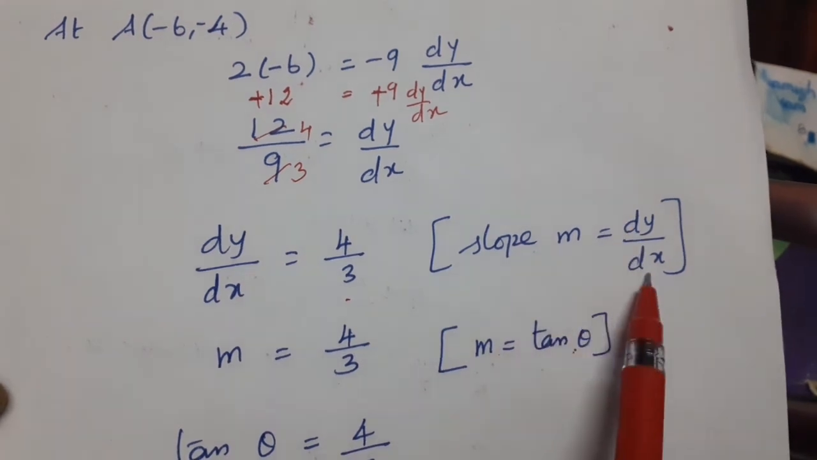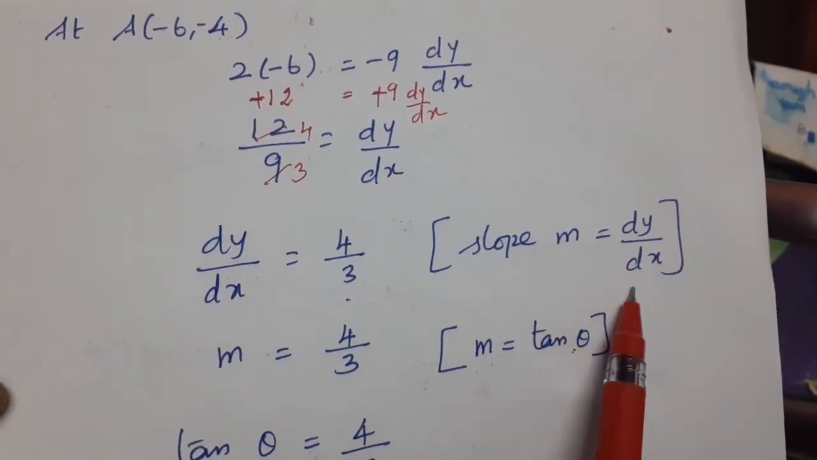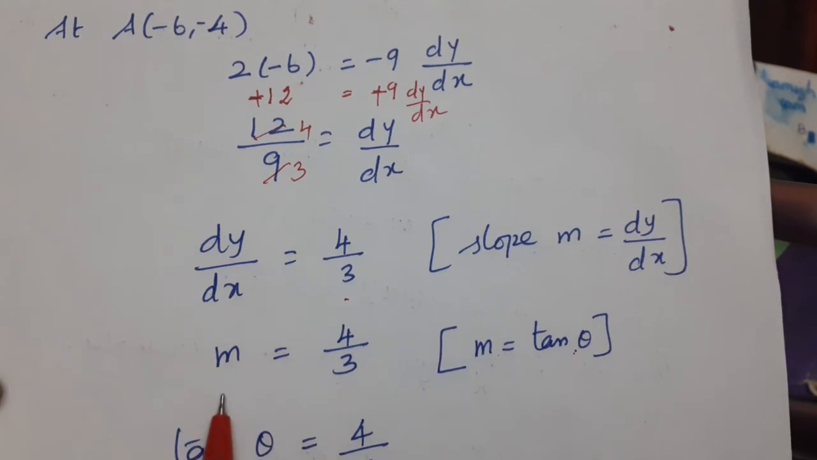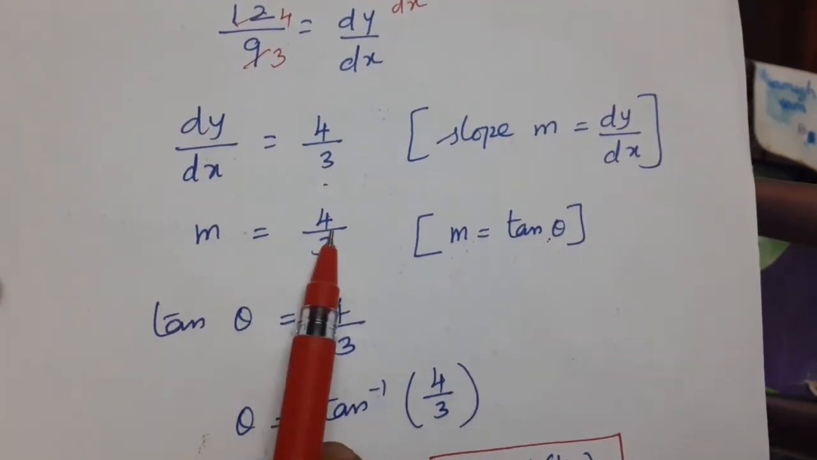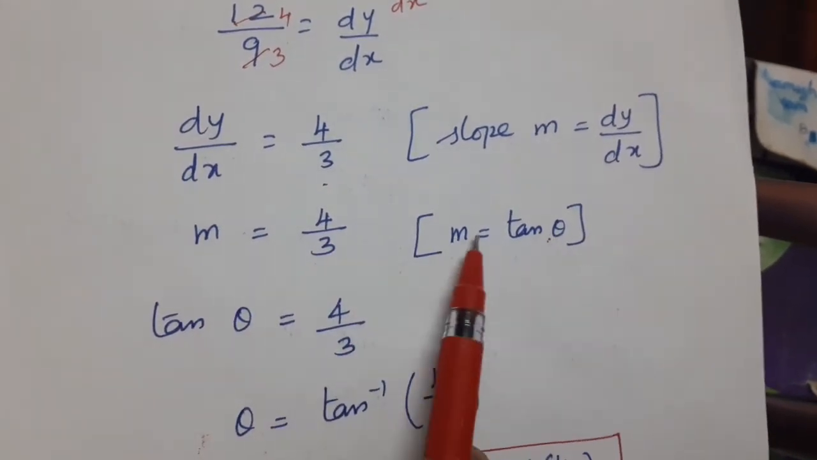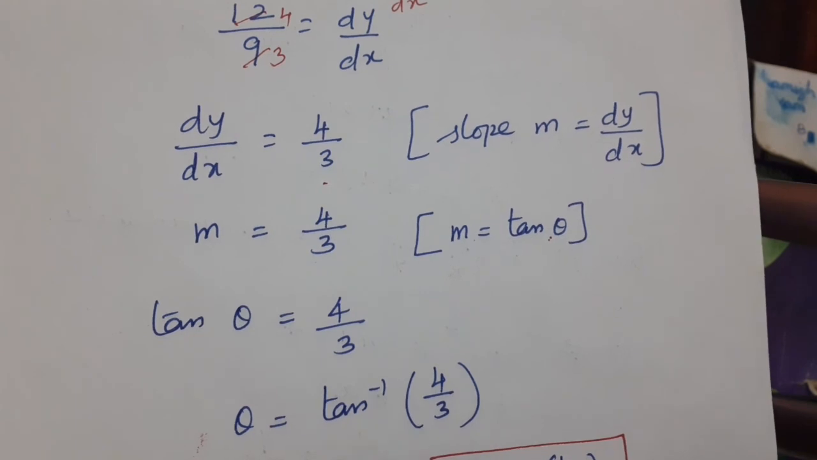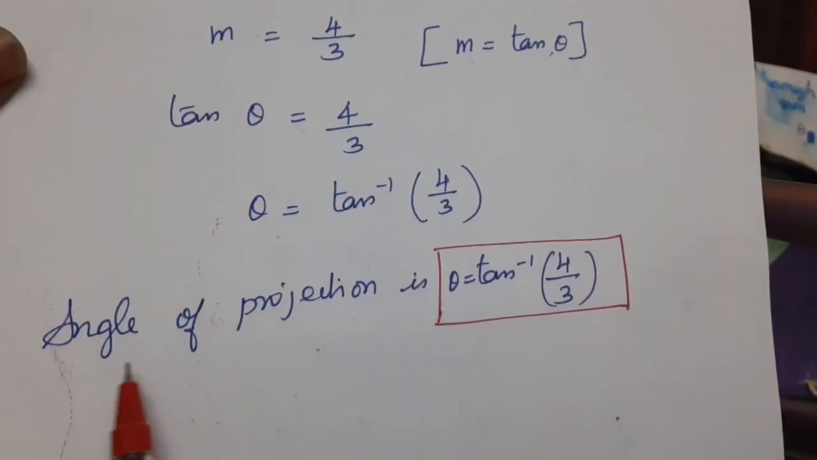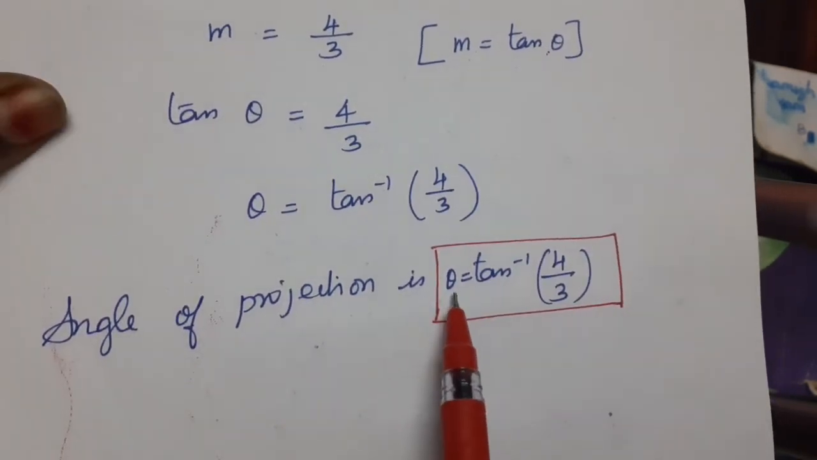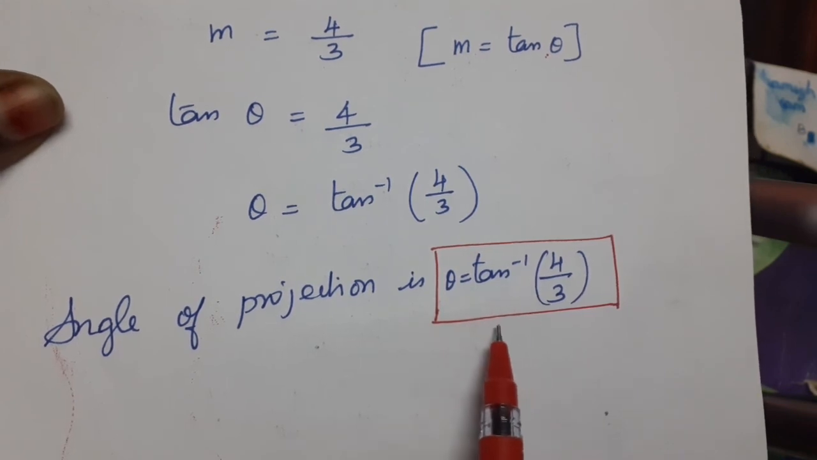M equal to dy by dx. So instead of dy by dx, you substitute the m value. M equal to 4 by 3. What is our m? Angle of elevation. M equal to tan theta. Therefore, tan theta equal to 4 by 3, so theta equal to tan inverse of 4 by 3. Therefore, our angle of projection from the starting point is theta equal to tan inverse of 4 by 3.